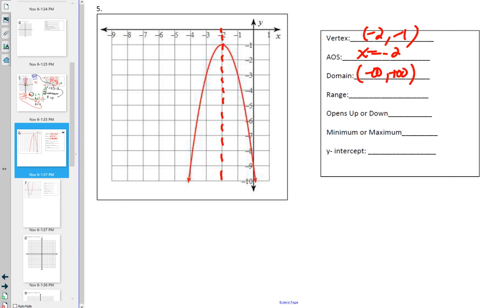How low is this graph going? Negative infinity, forever down. How high is it going? -1. -1 with a bracket. Is this opening up or down? It is going down. Does this have a minimum or a maximum? It has a maximum because the minimum is negative infinity, the vertex is at the top. And where is this crossing the y-axis? At -9.